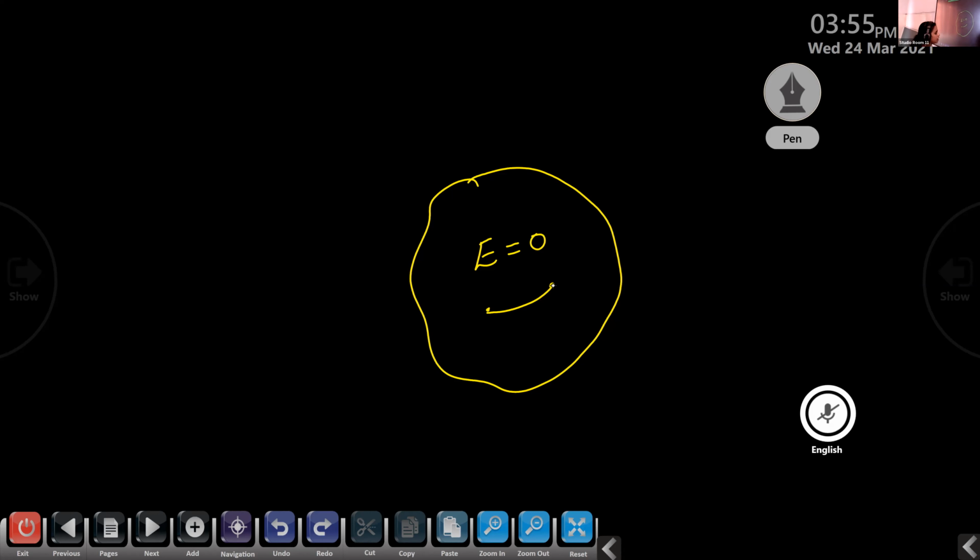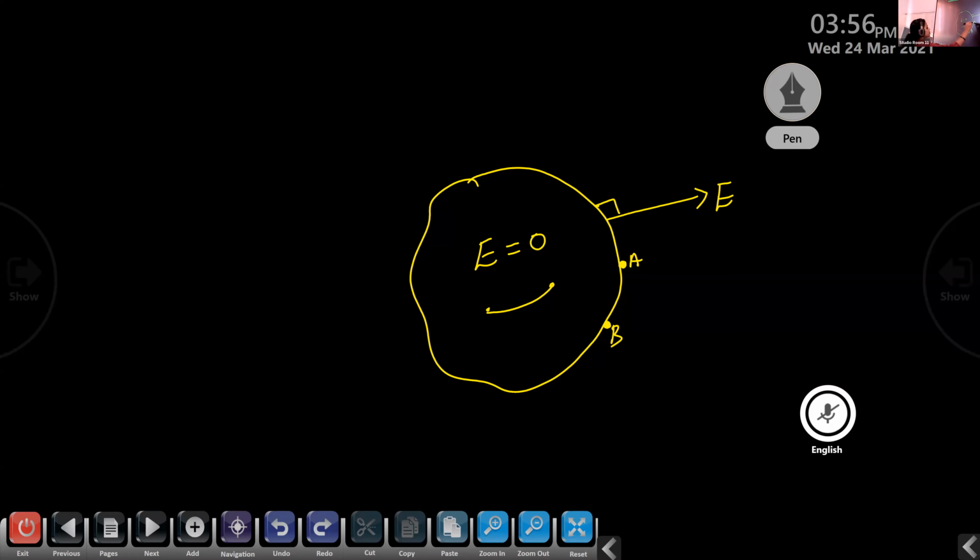Okay. Now suppose we consider two points on the surface of the conductor. Name them A and B. Here the electric field is present. And what is the direction of the electric field here? This is the electric field. This electric field is perpendicular to the surface of the conductor, right?